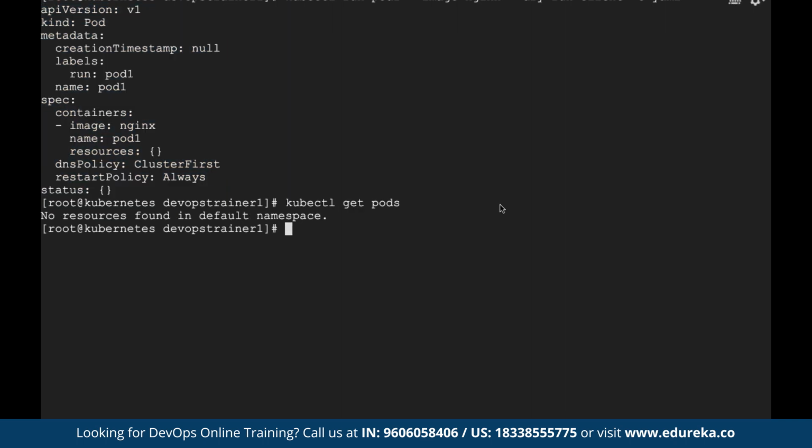One more point to note here, that's why I run this. In this command, use a flag called dry run. Dry run means actual execution is not happening. You are just checking if I run this command, what will happen. If you want to run the command actually and create the pod, remove this dry run flag from there. That way, the pod will get created.